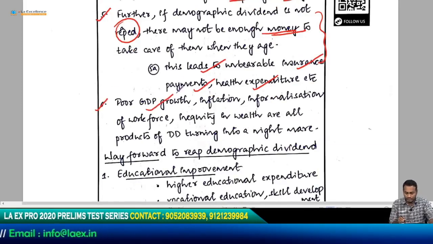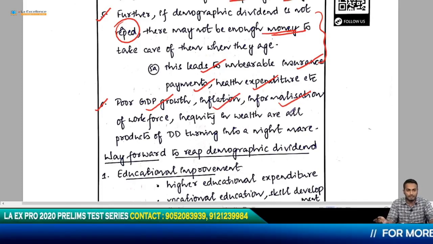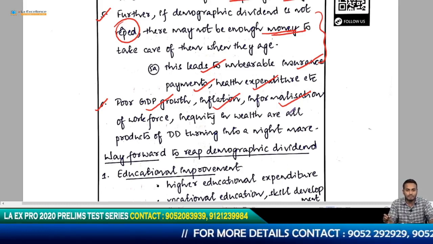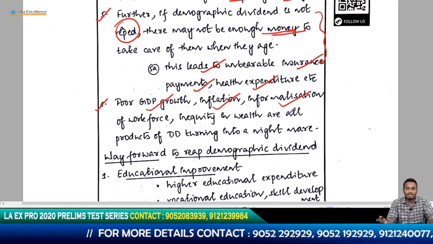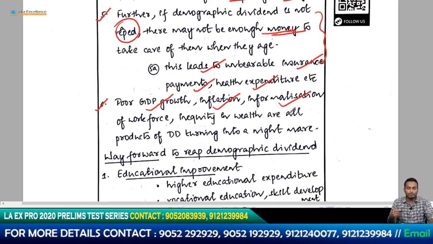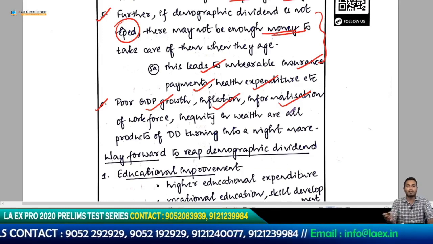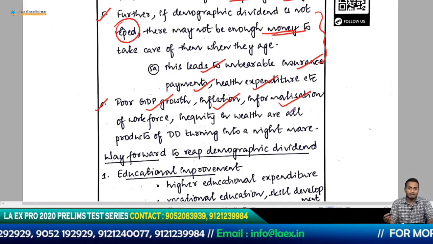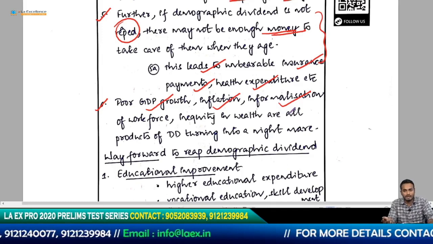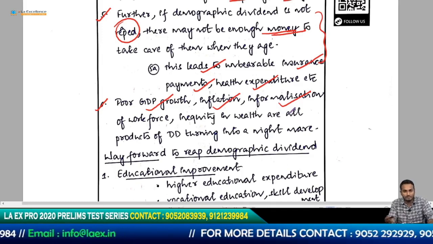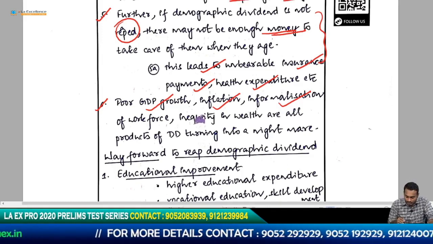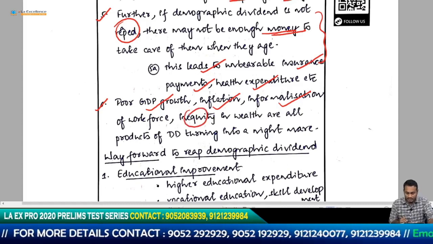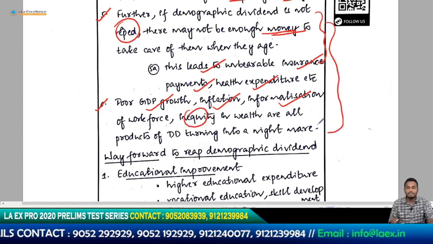There will be poor GDP growth, there will be inflation, there will be informalization of workforce. If there are no jobs in the formal industry, companies, what will they do? They will move towards contractual labor or casual labor, because they can pay them less and still get the work done. So overall the economy becomes informalized. And what are the problems with the informalized sector? There will be poor working conditions, there won't be facilities, there won't be insurance payments, and so on. So these problems arise, and then there is inequity in wealth. So all these points he has established.